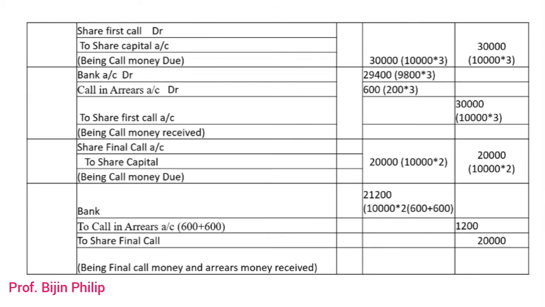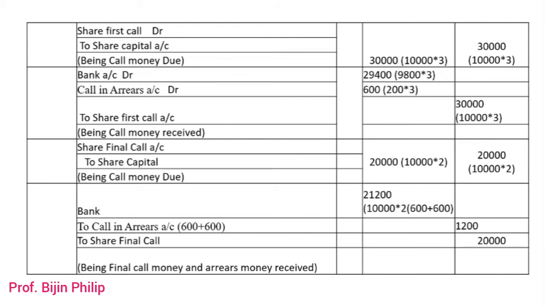In the normal final call we are expecting 20,000. In the allotment stage, one shareholder holding 200 shares failed to pay allotment money and first call money, so we are getting that money as well along with the final call money. That is the reason. So 20,000 plus 600 plus 600, totally the company is receiving 21,200.